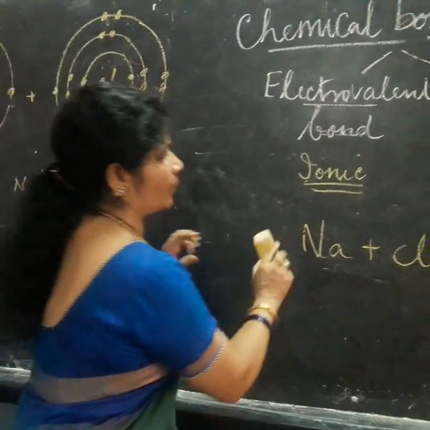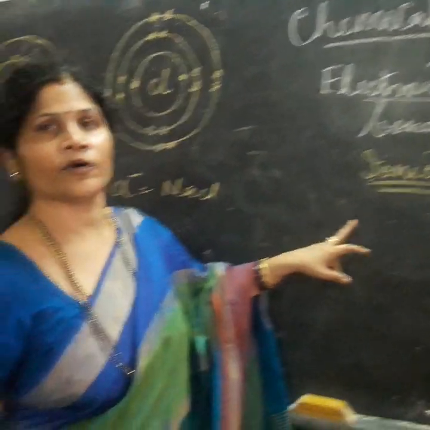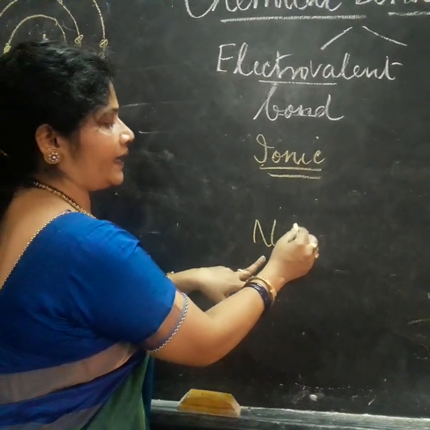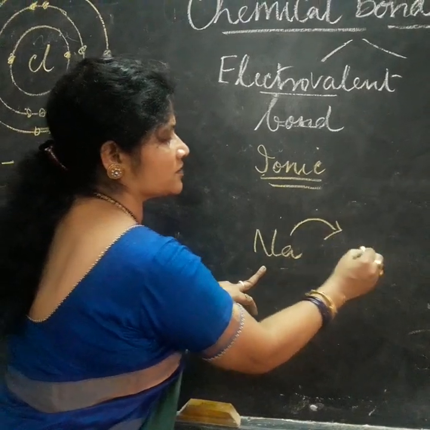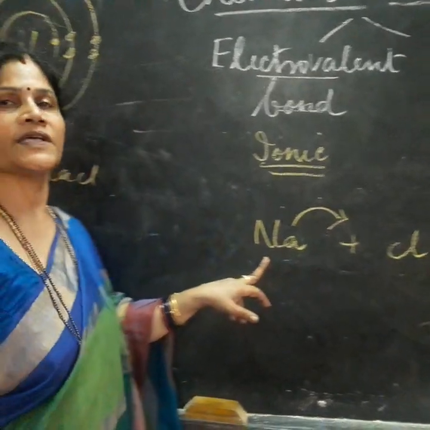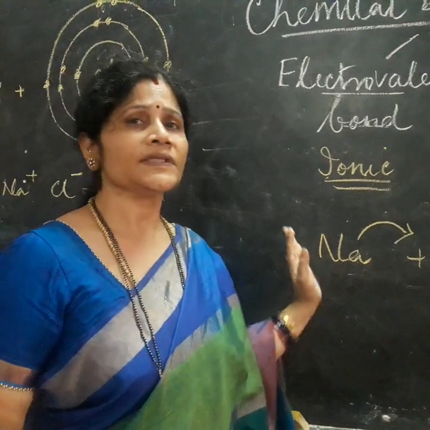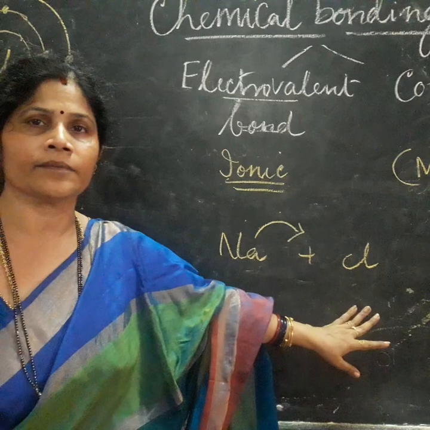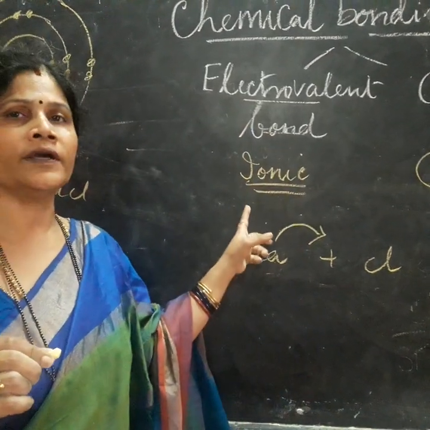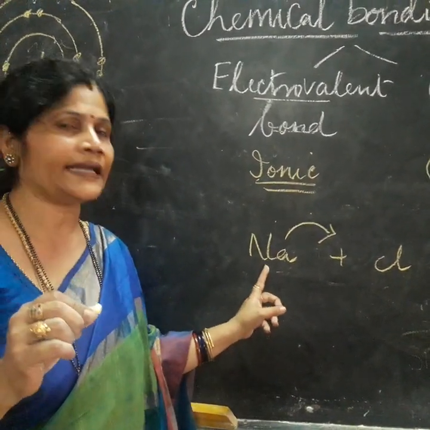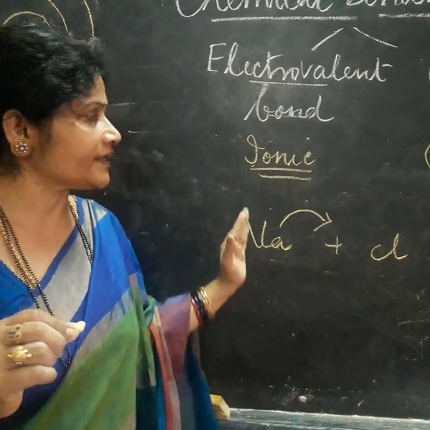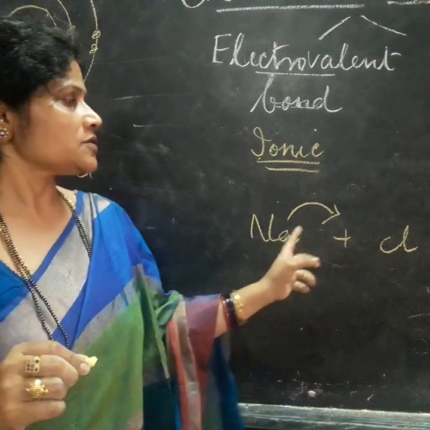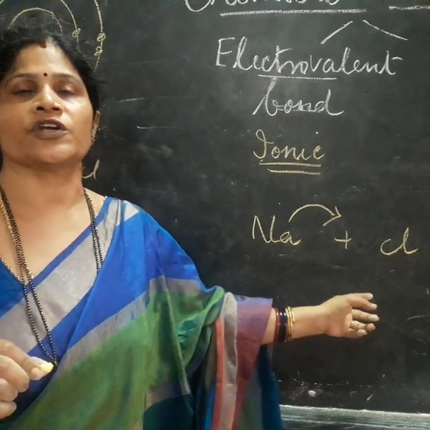What is an ionic bond? An ionic or electrovalent bond is a bond formed between a metallic atom and a non-metallic atom, where the metallic atom donates electrons and the non-metallic atom accepts electrons. This is by the transfer of electrons from a metallic atom to a non-metallic atom. I repeat, an electrovalent bond is a bond formed between a metallic atom and a non-metallic atom by the transfer of electrons from the metallic atom towards the non-metallic atom. So at the end it results in the formation of ions.